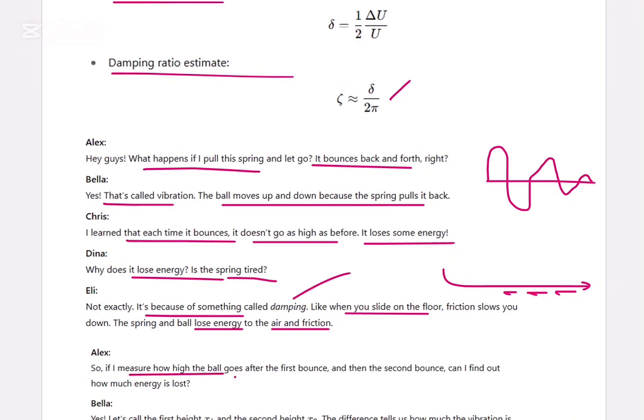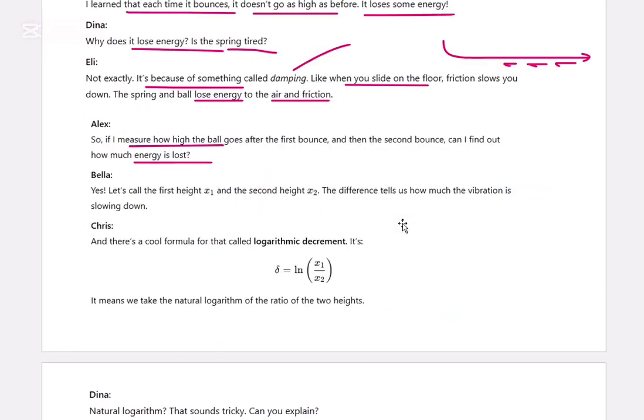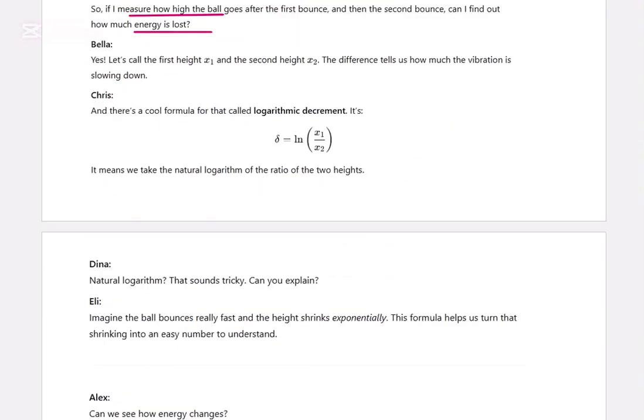So if I measure how high the ball goes after the first bounce and then after the second bounce, can I find out how much energy is lost? Yes. Let's call the first height x1 and the second height x2. The difference tells us how much the vibration is slowing down.